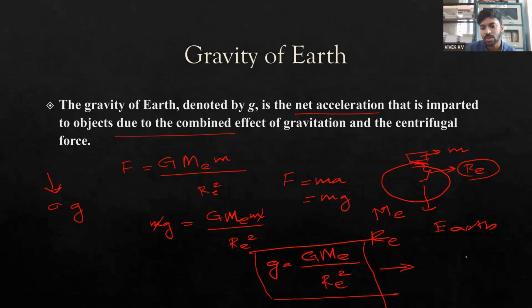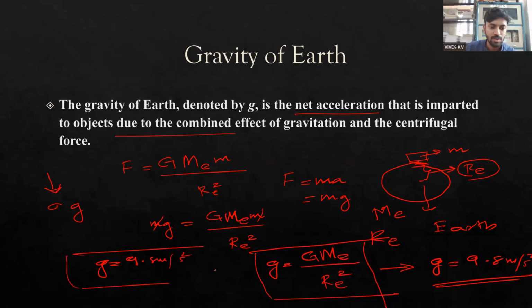So we can substitute those values, and we will get the acceleration due to gravity of earth as 9.8 meter per second square. So acceleration due to gravity, which means the rate at which something is falling under the influence of gravity, will be equal to 9.8 meter per second square. This is very important in terms of doing numericals also.